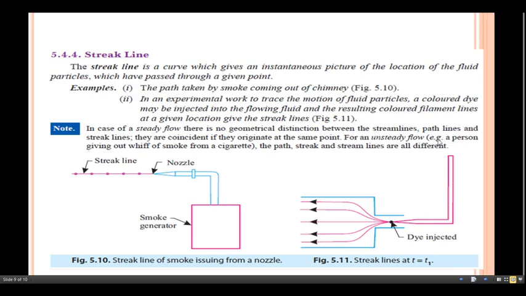Here is the example of this person giving out a whiff of smoke from a cigarette. Okay, this example is given.